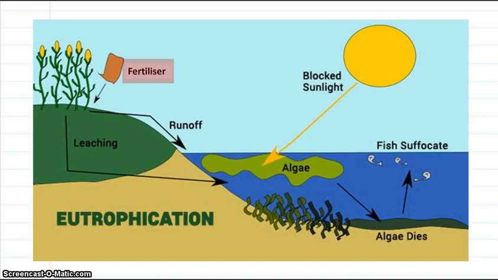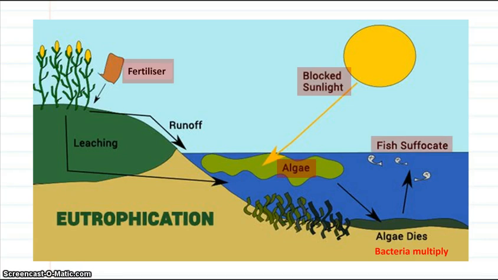Fertilizers can leach into fresh water, adding extra unwanted nitrates. This will increase algal populations, which can cause algal blooms. Algal blooms reduce light levels, killing aquatic plants. These dead plants, as well as dead algae, become food for bacteria, which increase greatly in number. The bacteria use up large quantities of oxygen, reducing the oxygen availability for other organisms.